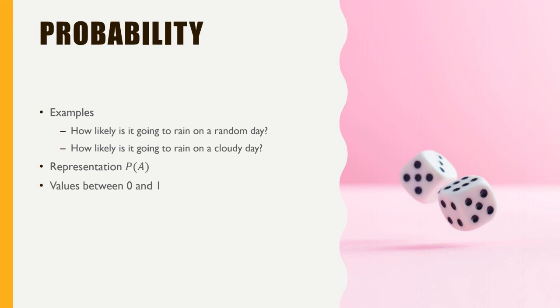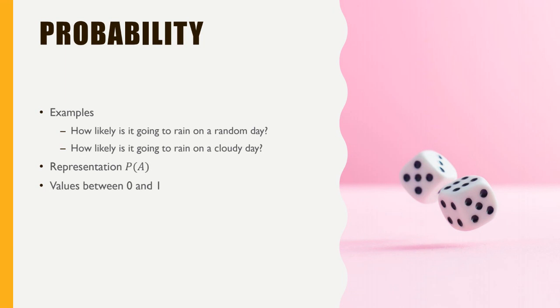So we have to pay more attention because it's a new topic and it's very interesting, and it is very useful in the future topics which we are going to cover. In probability, the type of questions we ask is, for example, how likely is it going to rain on a random day?